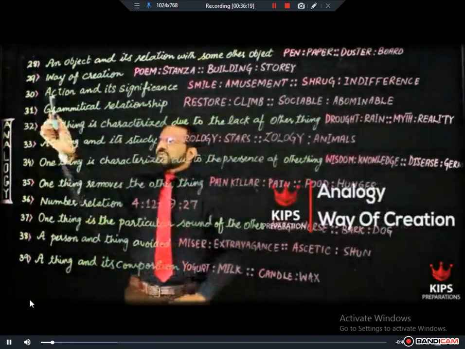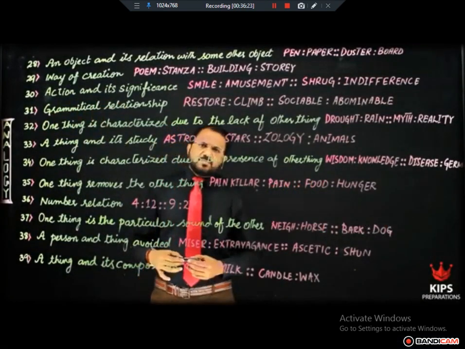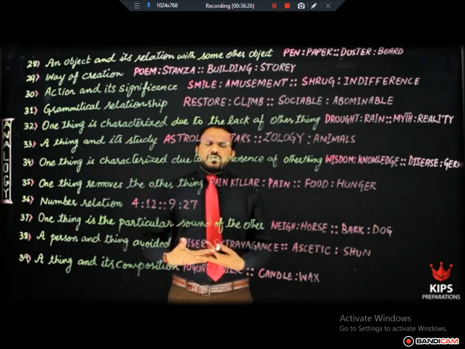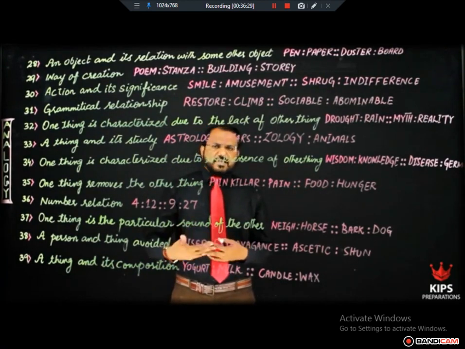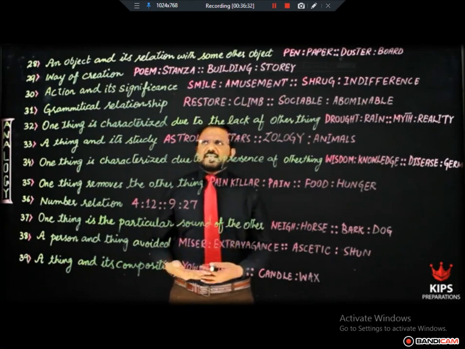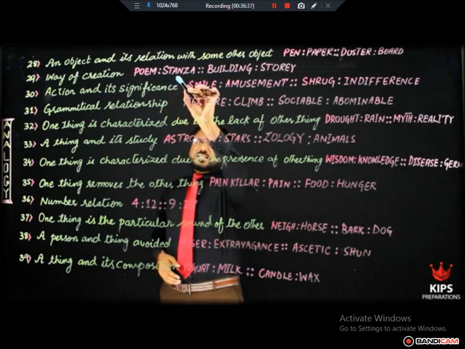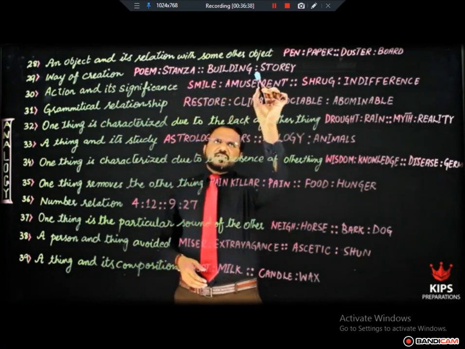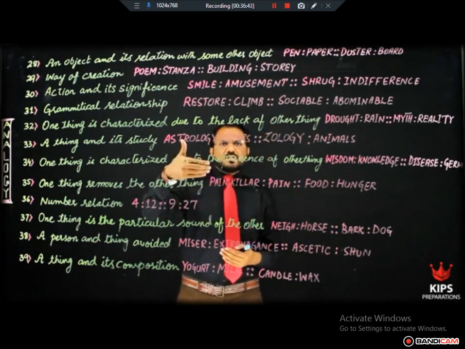All right. 29th relationship is way of creation. In this kind of analogy pair of words, one word will be the name of a thing and the other word will be the manner in which that thing is created. For example, poem is created in stanzas, building is created in stories, first story, second story, third story.